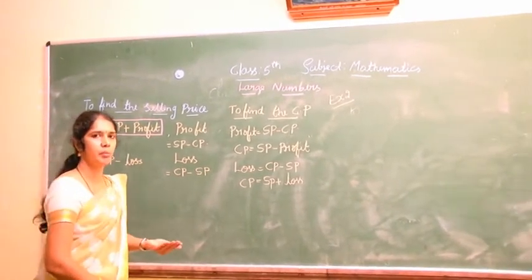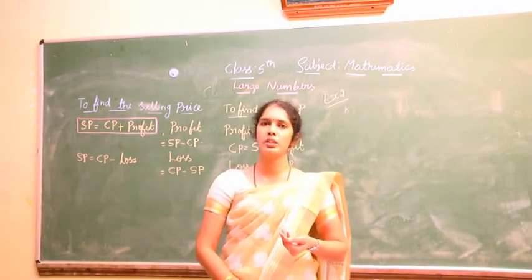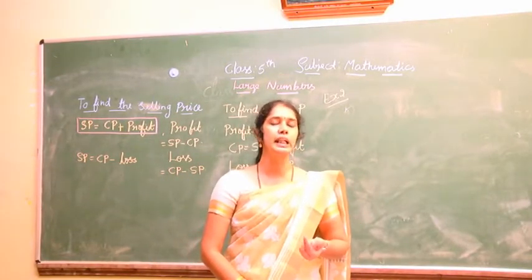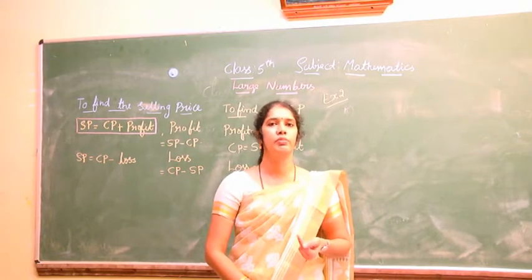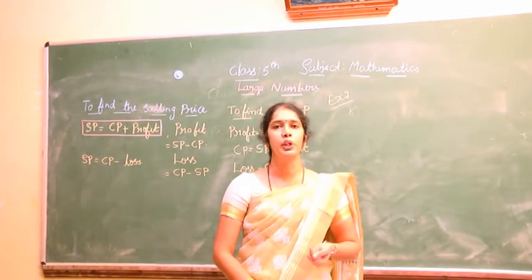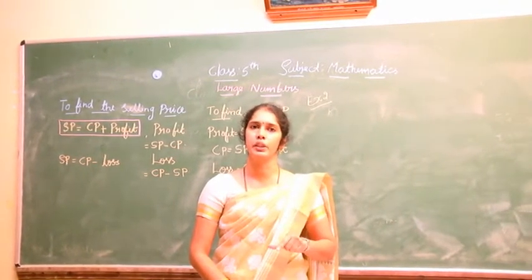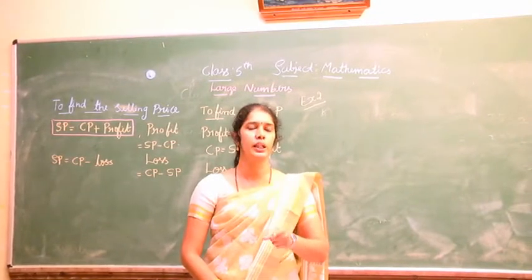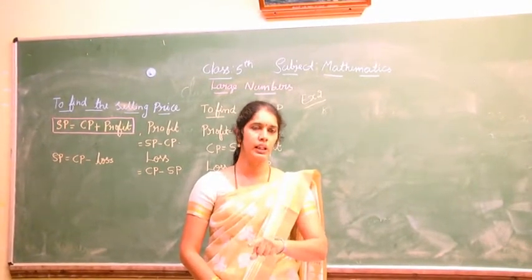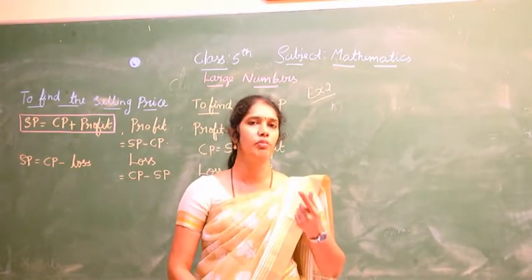Again, one more example. You have one book costing 50 rupees. You didn't like it, but your friend is not agreeing to buy it at that price, so you will give it with a loss of 10 rupees. The cost price of the book is 50 rupees and you give it to your friend with a loss of 10 rupees.